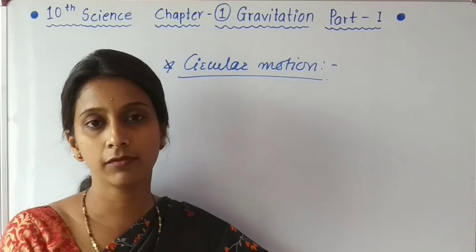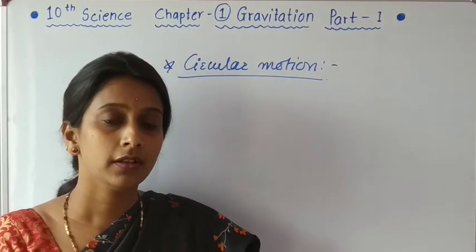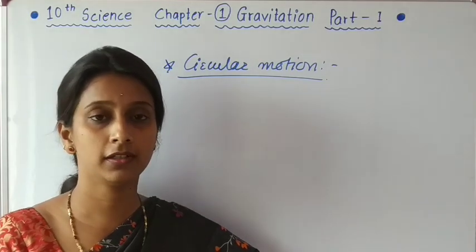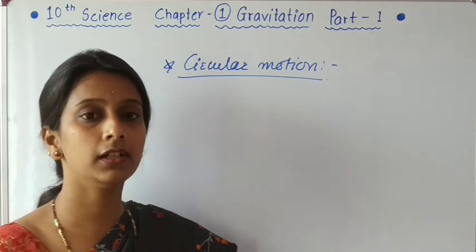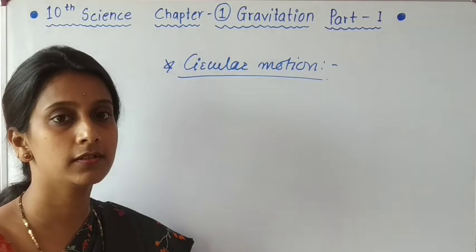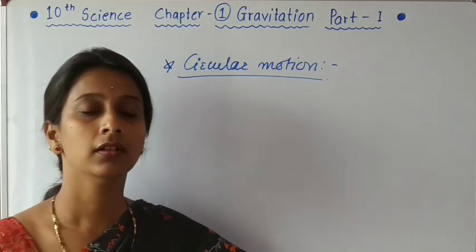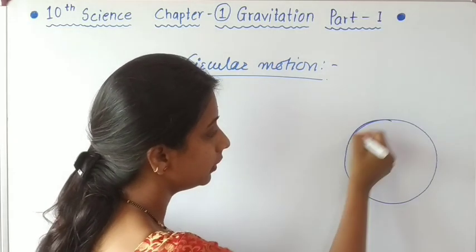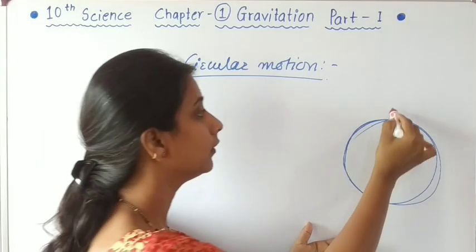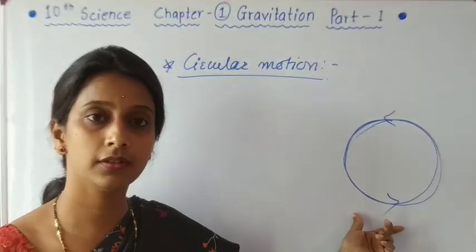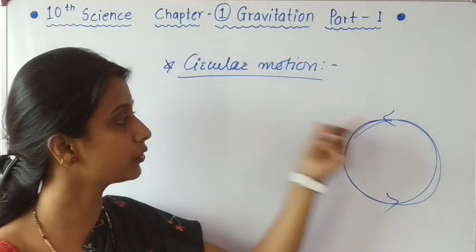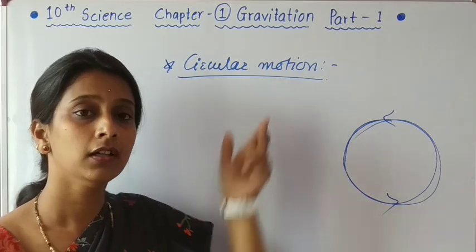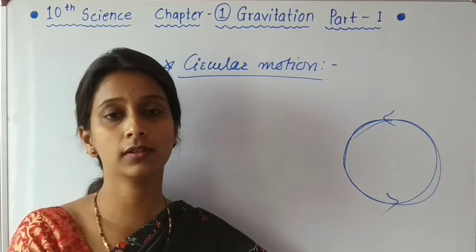Students, before this I would like to tell you that to study any higher concept, we have to know the basic knowledge behind it. So learn everything very carefully. Now we will see what is circular motion. When an object moves continuously in a circular path, then it is said to be an example of circular motion, or this object is in circular motion. So it can be defined as the motion of an object along a circular path.